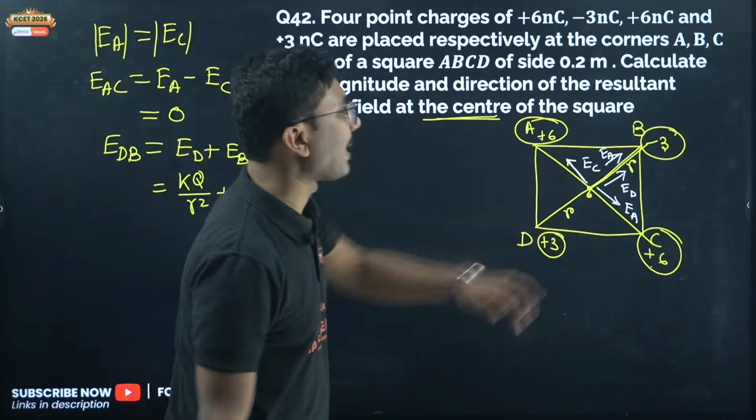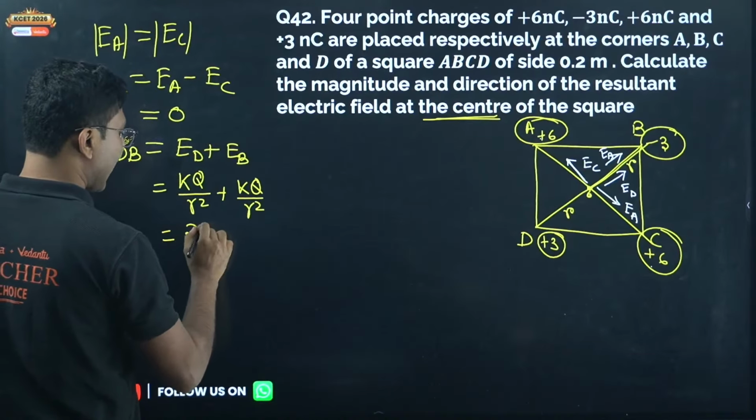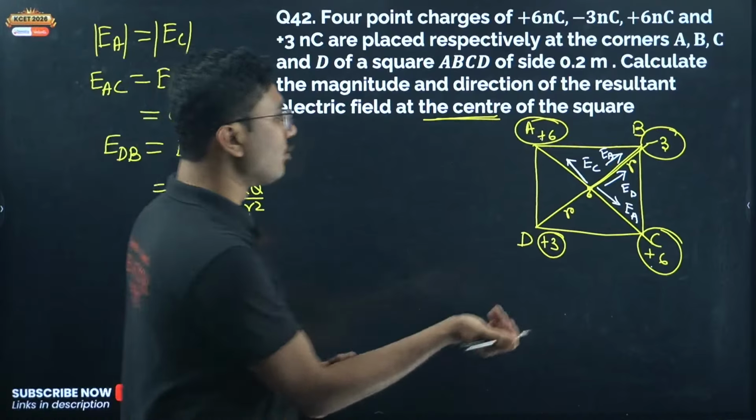Both of them will have the same magnitude. Magnitude wise same, direction wise same, so they will simply be added. So we get 2KQ by R square. Now we have to calculate the value of R.